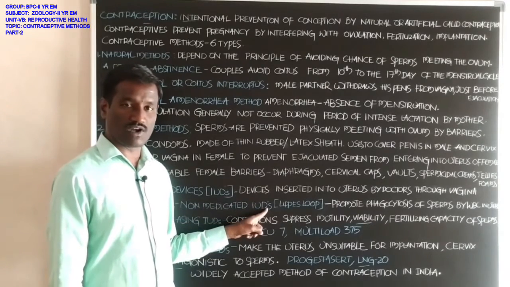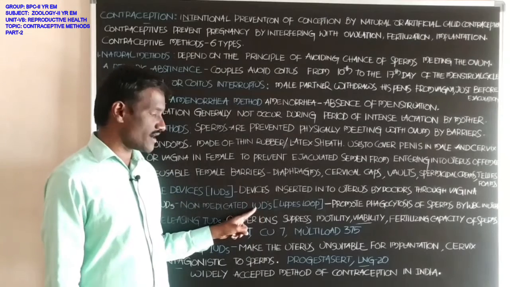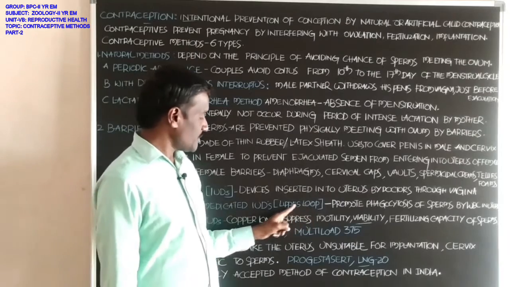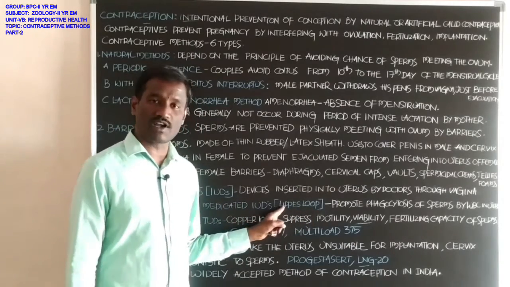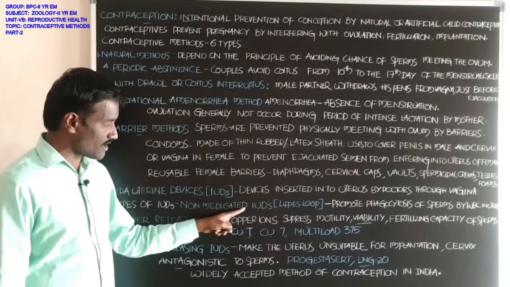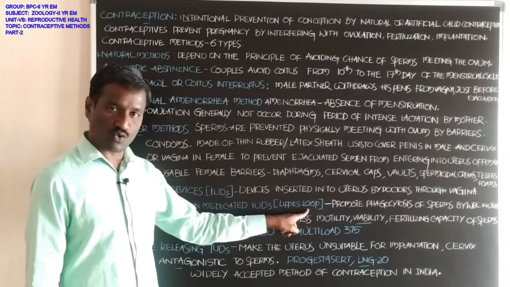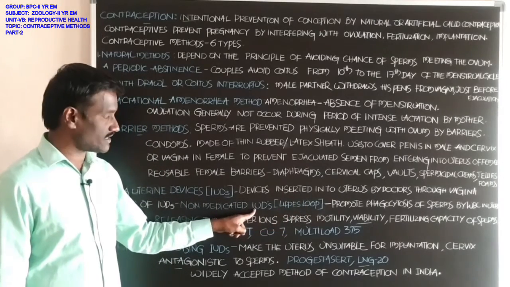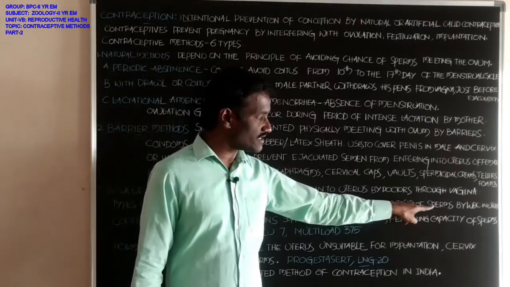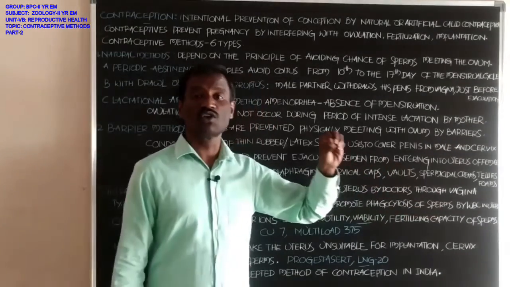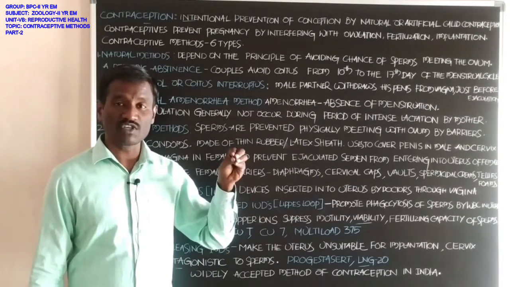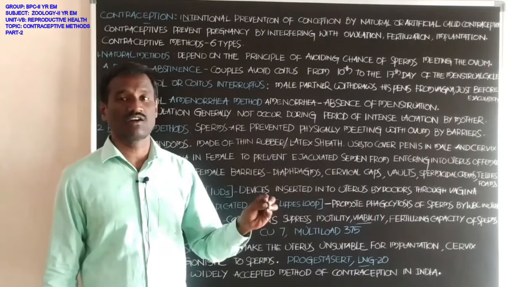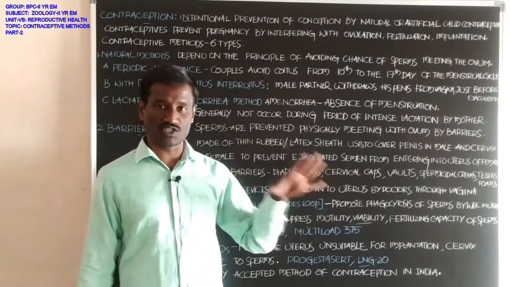Non-medicated intrauterine devices are also called Lippes loop. The Lippes loop is a non-medicated intrauterine device. It promotes phagocytosis of the sperms by the WBCs which are present in the region of the uterus of the female reproductive system.